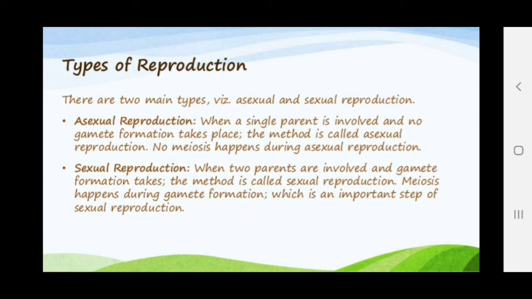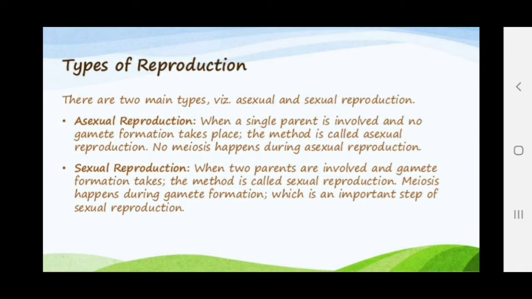No meiosis happens during asexual reproduction. While in sexual reproduction, two parents are involved and gamete formation takes place. This method is called sexual reproduction. Meiosis takes place during gamete formation, which is an important step of sexual reproduction.